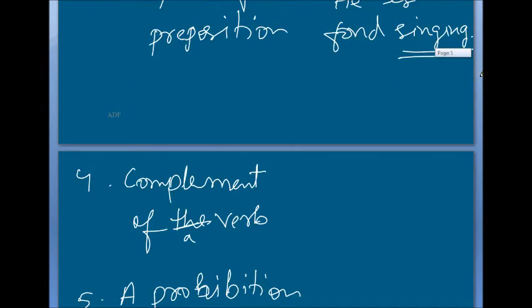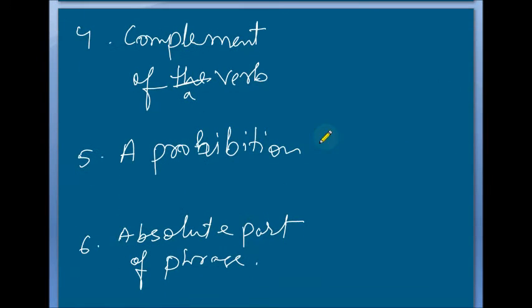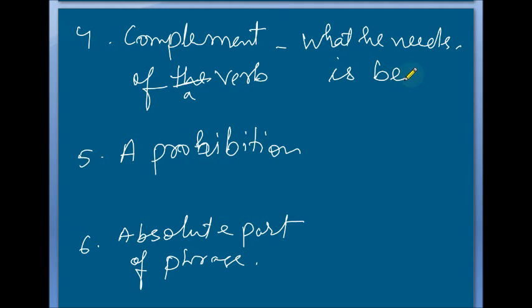Fourth one, I am giving you the complement of a verb. Complement of a verb: what he needs is beating. Write this. What he needs is beating. I am telling how it is complementing the verb.